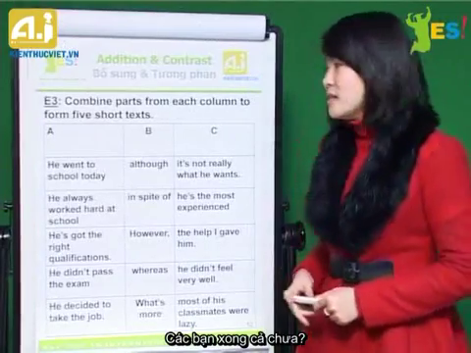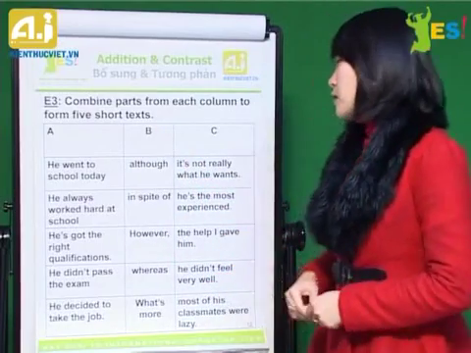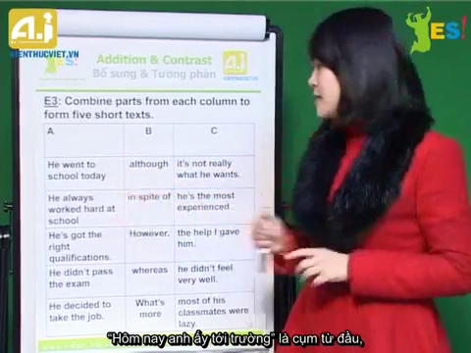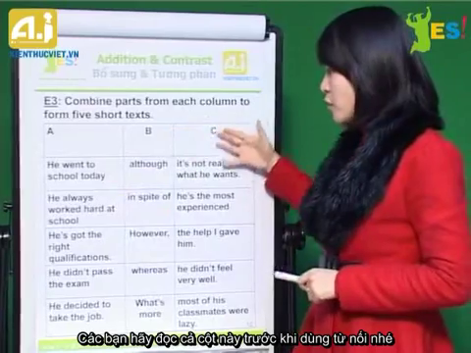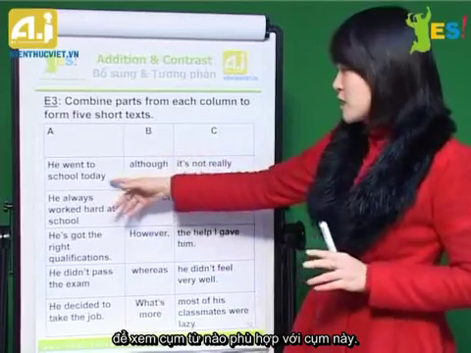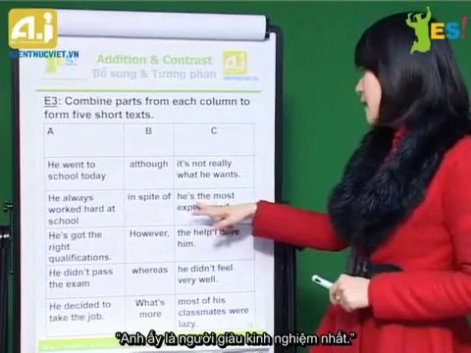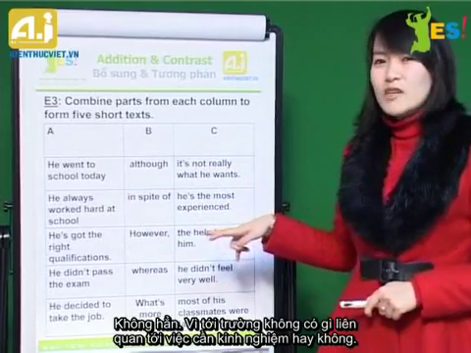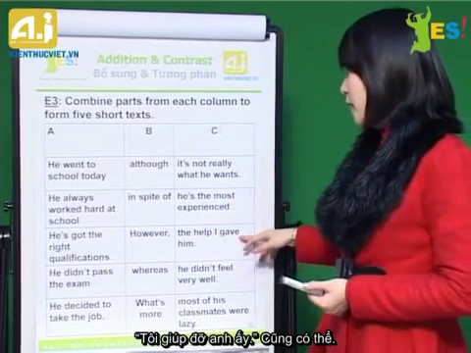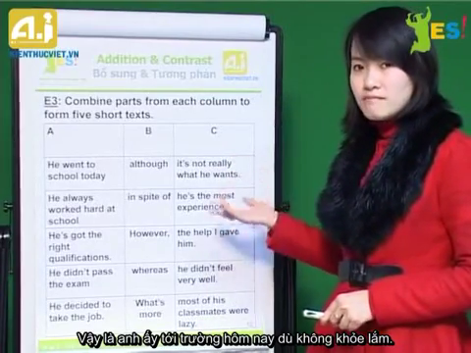Okay, have you finished this exercise? I'll give you one example of putting these ideas together. So you can see that he went to school today is the first phrase. You can read through this one first before you use the linking words to see which phrase kind of matches with this one. Well, it's not really what he wants. Maybe he's the most experienced. Not really, because going to school doesn't have anything to do with experience. The help I gave him, probably, he didn't feel very well. So he went to school today, although he didn't feel very well.